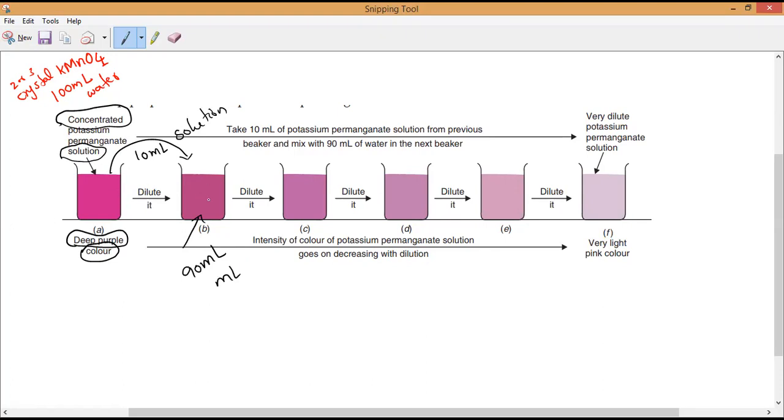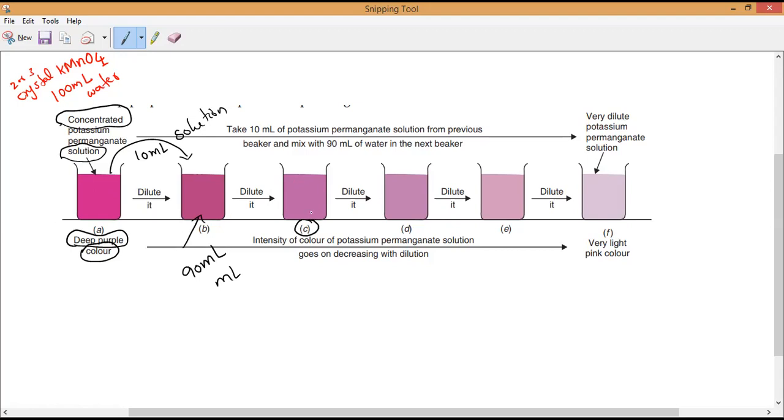Have you seen the change in color? But we are still seeing potassium permanganate. We are still seeing the purple color. So what is happening? Is the potassium permanganate still transferred or not? Yes, transferred.